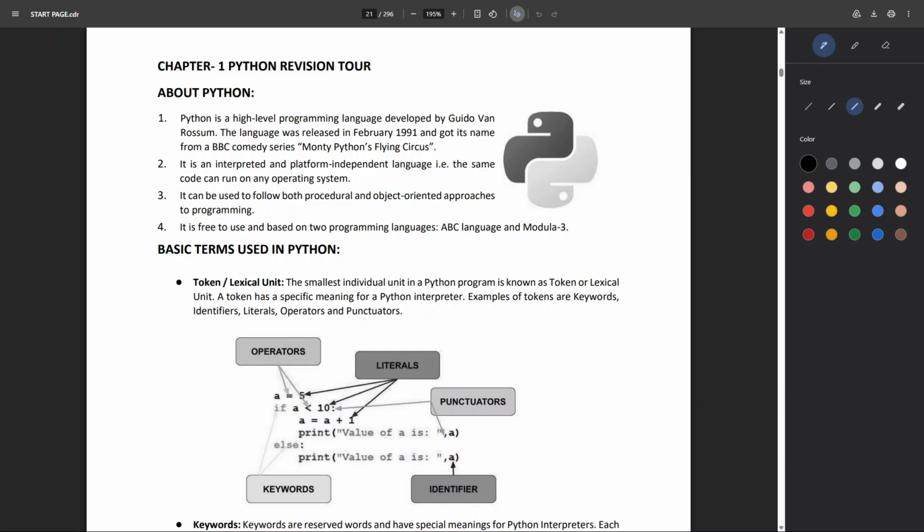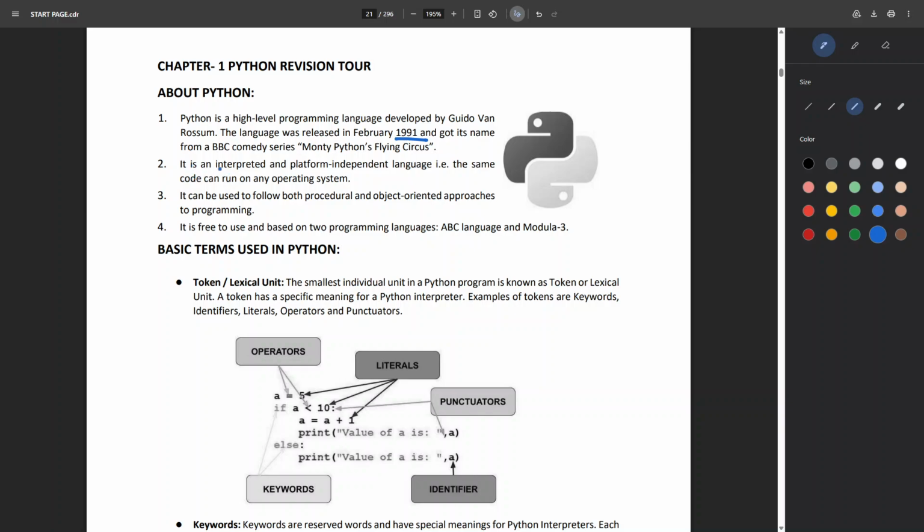Hello everyone. So today we will be starting with the first chapter of Python, that is the Python revision tour. So let us introduce Python. If you have not heard about Python, it's a high-level programming language developed by Guido van Rossum. The language was released in February 1991 and it got its name from a BBC comedy series, Monty Python's Flying Circus. The next one is it's an interpreted and platform independent language.